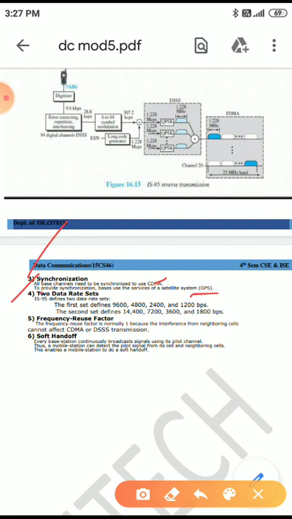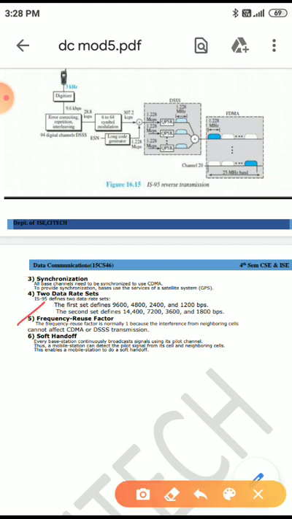Next one is two data rate sets. IS-95 defines two data rate sets. The first set is defined as 9600, 4800, 2400 and 1200 bps. The second set is defined as 14400, 7200, 3600 and 1800 bps. These are the two data rate sets.